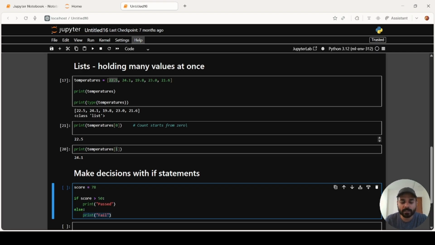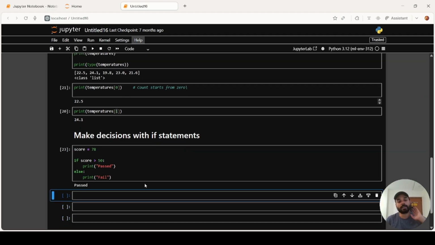Very simple, right? The only thing that you need to observe over here is this colon. This is used for indentation. Python is very strict on indentation. If you miss the indentation, the whole code will not run. So this indentation is very important in Python, especially. Now once you run this code, what can we expect? Let's see. It is printing passed. Reason is that the score is 78, which is greater than 50. So this is how we use if statements.